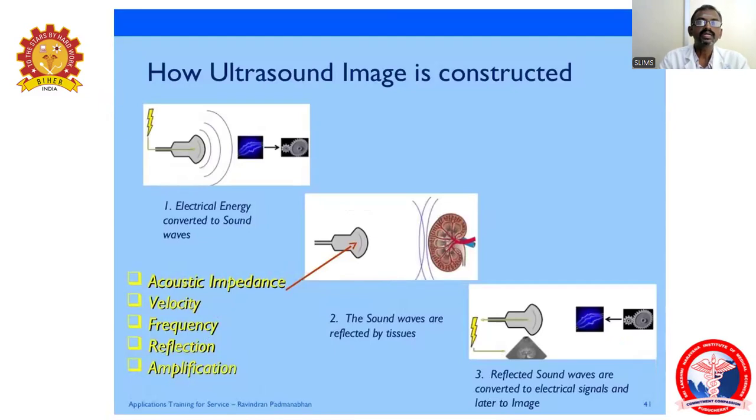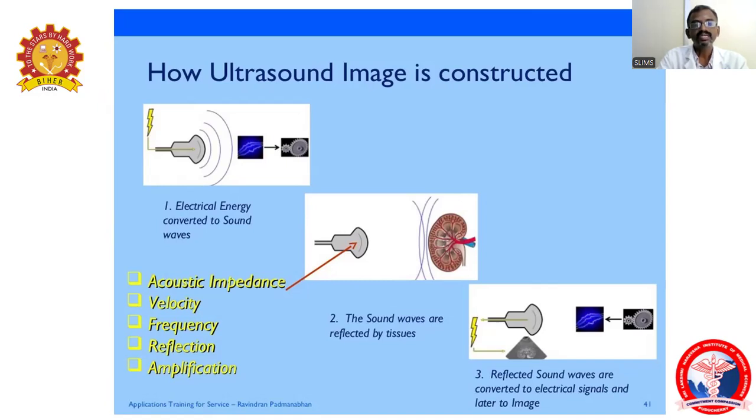Coming to how the ultrasound images are constructed. The ultrasound images are constructed by a machine called the ultrasound machine. Normally the ultrasound machine has probes. These probes produce waves when stimulated by electrical energy. This electrical energy, an action potential, is given to the probe, and the piezoelectrical crystals within the probe are compressed and rarefied and produce waves. So electrical energy is converted into sound waves.